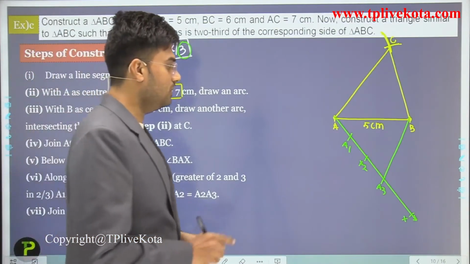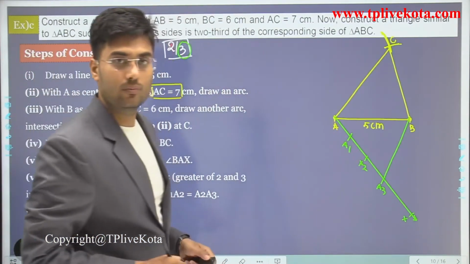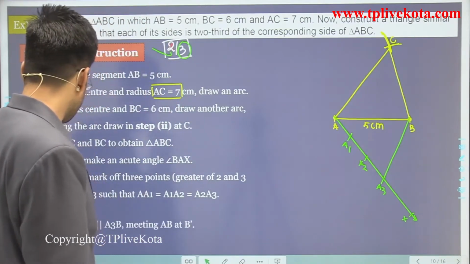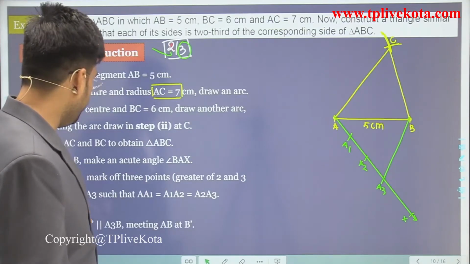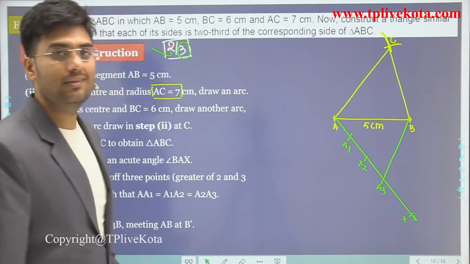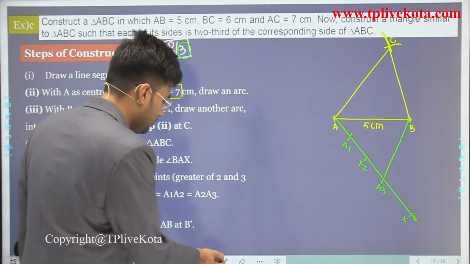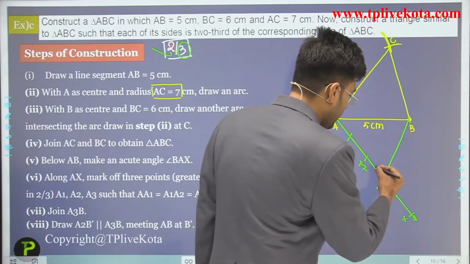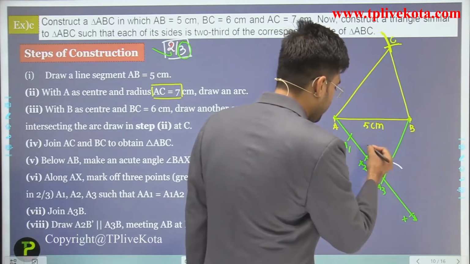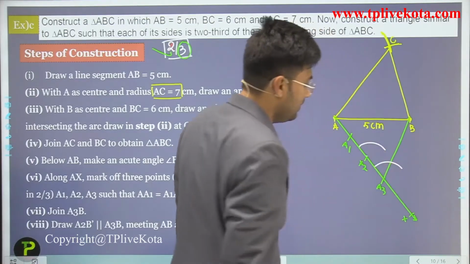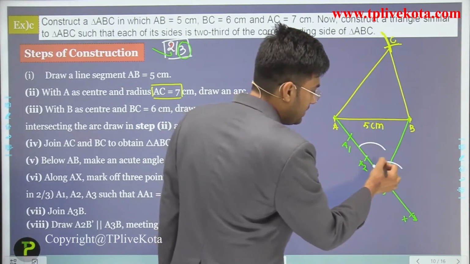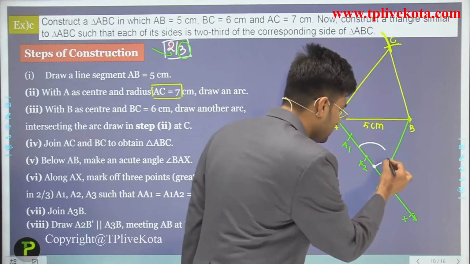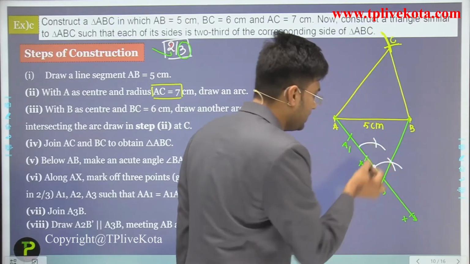Now our next step is what? We have to draw a parallel line from A2 because the numerator is 2 here. So draw A2B dash which is parallel to A3B. To draw a parallel line, we draw an arc from A3 and the same arc from A2. Then we measure this distance and with this radius draw an arc on the previous arcs.